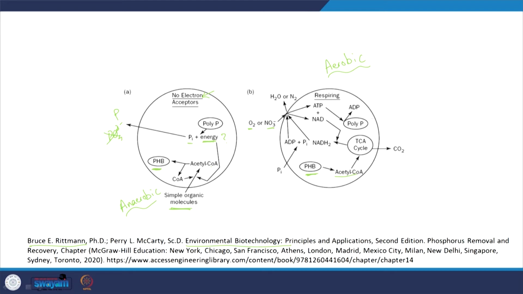And in this context energy is released, and where does part of that energy go? It goes into formation of these polyphosphates. Again obviously for polyphosphates formation you need phosphorus, and the phosphorus will be taken in from the solution. So that is what happens. So with this cycle, as you see in the aerobic cycle, you will have the phosphorus being taken in. Again more detail here, you can look at that. Again there is a role of acetyl CoA for which the energy is required here at least. So let us move on.